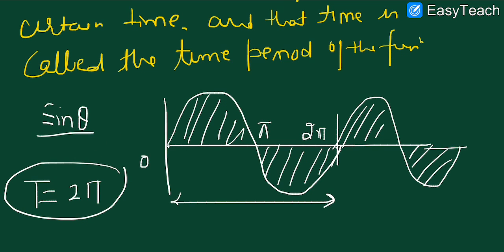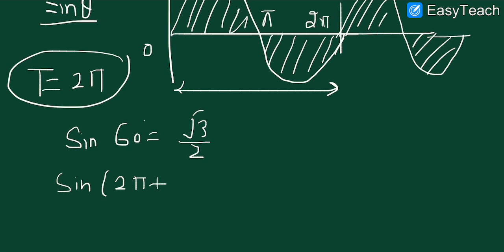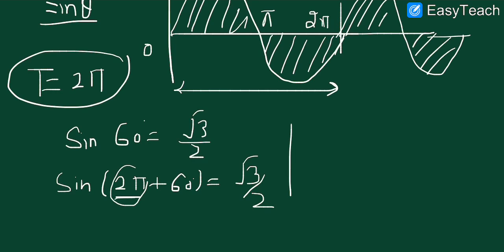If we look closely, and I ask you the value of sin 60, you will say it is root 3 over 2. And if I again ask you the value of sin of (2 pi plus 60), again the value will be root 3 over 2, because after every 2 pi the value is repeated. So we can say that 2 pi is the time period of the sine function. Hope this is clear to you.